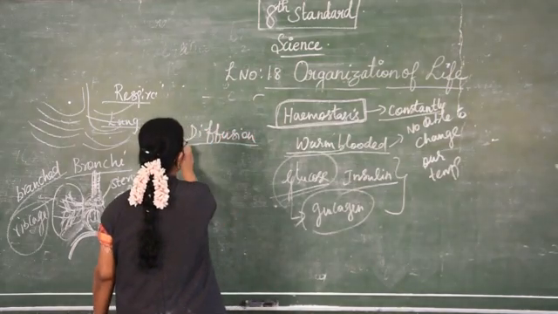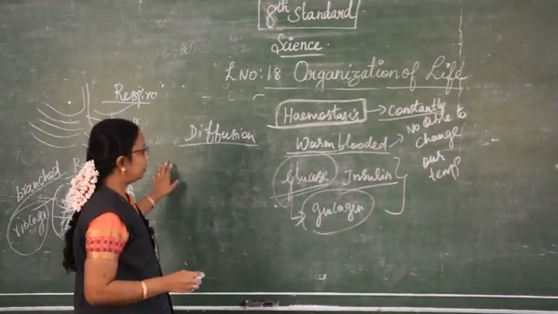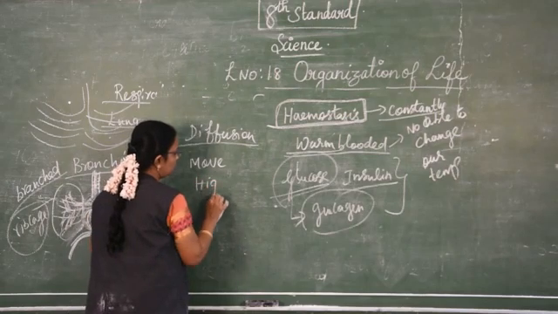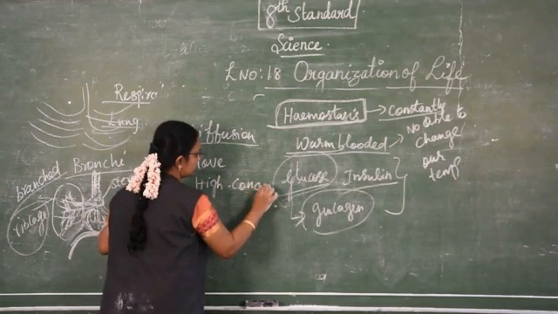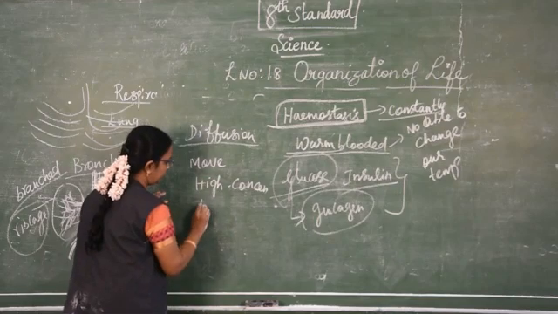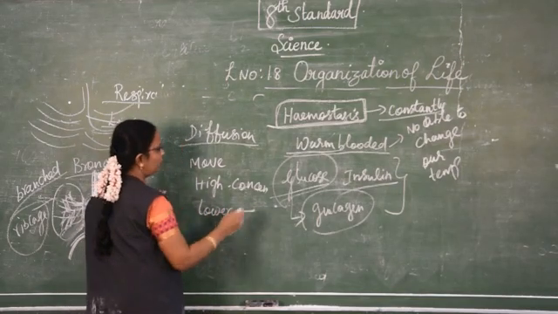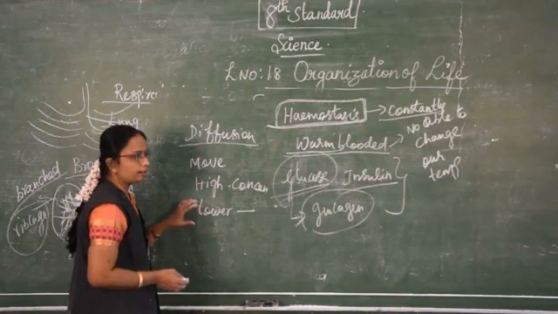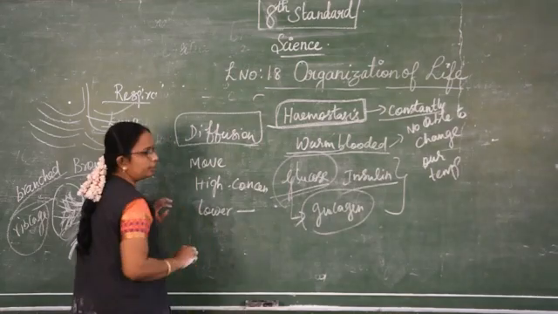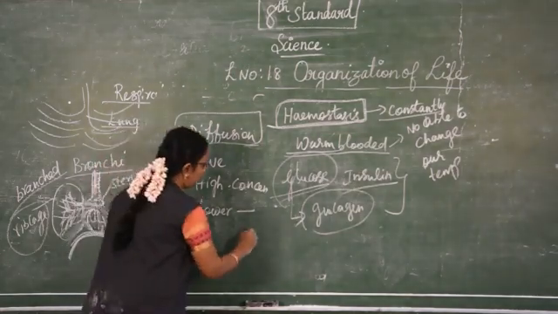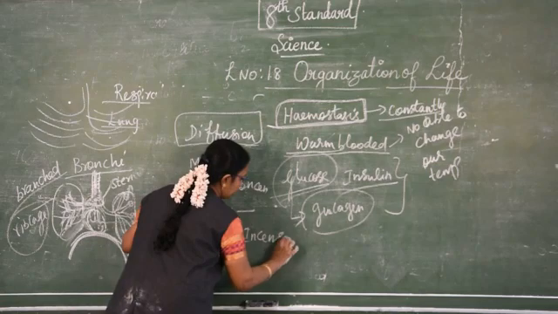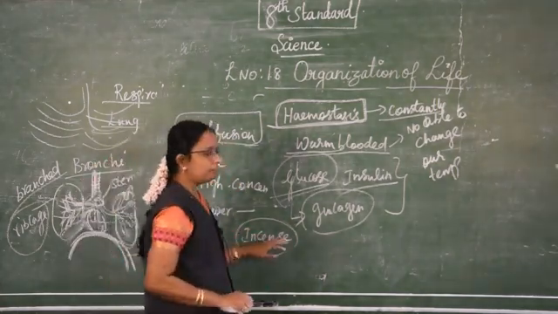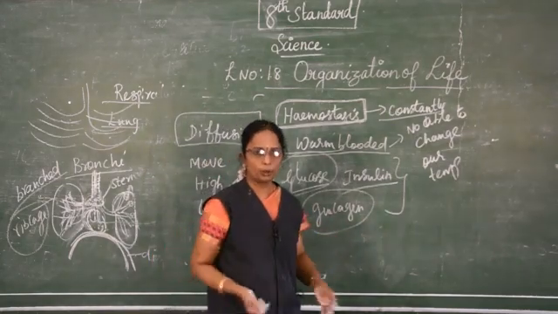I said about diffusion in the mechanism: it is the movement of particles from higher concentration to lower concentration. The movement of the particles from the higher concentration to the lower concentration is known as diffusion. How can we explain diffusion? Through incense. If we light the incense in our home, what do we feel? We feel fragrance throughout the room, isn't it?